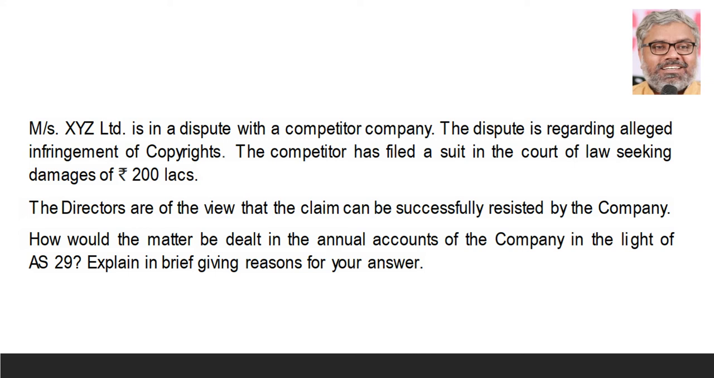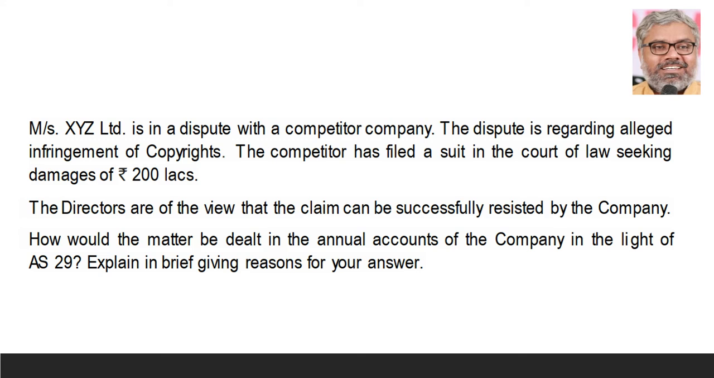Then is it a contingent liability? Yes, it is a contingent liability because it is dependent upon the occurrence or non-occurrence of a future event, which is not in the hands of or in the control of the organization. So what should they do? They should disclose it in the notes to accounts saying that so and so claim is there from the competitor. 200 lakhs is the amount or financial impact of that claim.